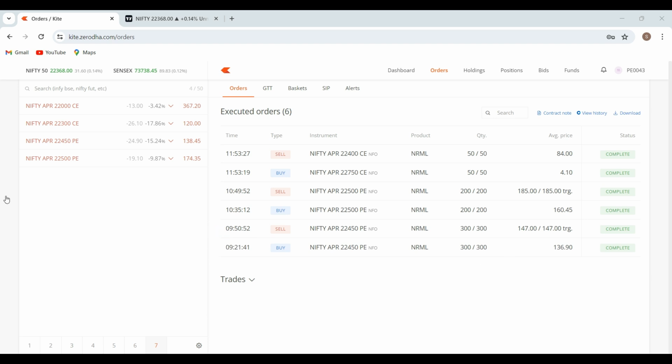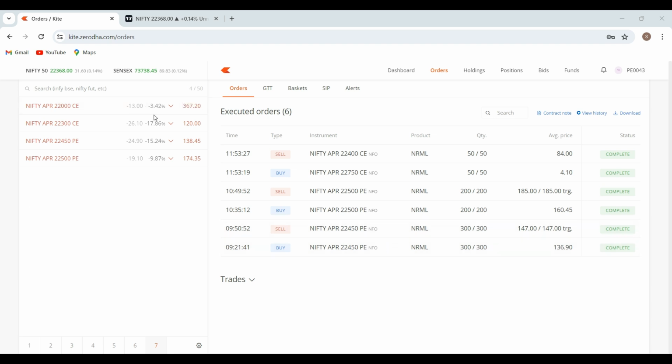So I was able to gain from this trade with 300 quantities. The capital that I used for this trade, if I go to the calculator, was 300 quantities into 136.9, so 41,000 was the capital that I used for the first trade, and I closed this trade.